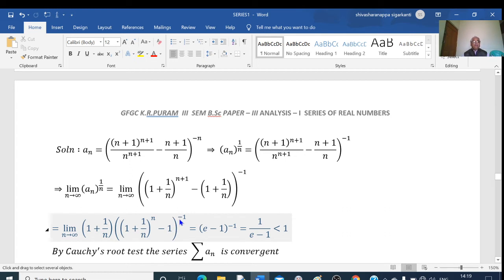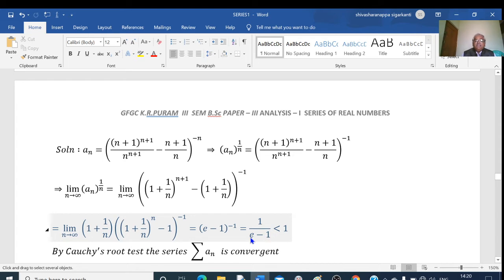Now, if I apply the limit as n tends to infinity, this bracket becomes 1, that is 1 plus 0. So this becomes 1. And this becomes e, since (1 + 1/n)^n equals e. So we get (e minus 1) to the power of minus 1. This is equal to 1 by (e minus 1).